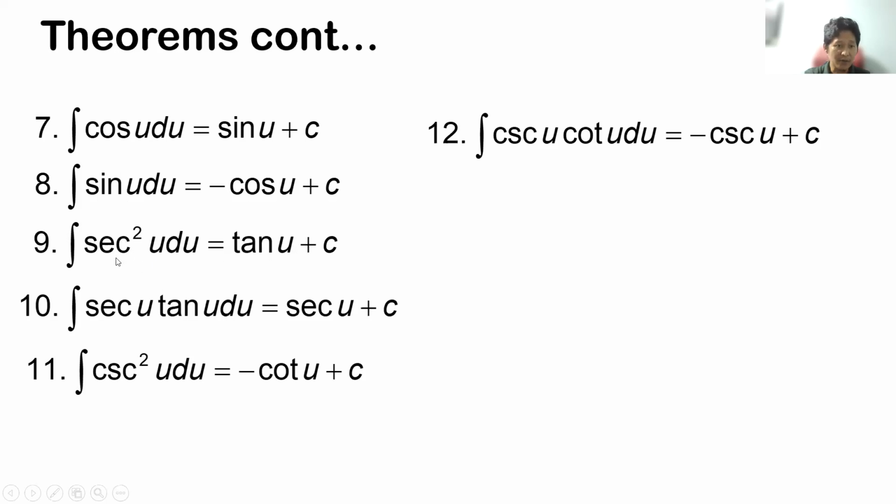Hindi pwedeng, kunwari, ginawa mo yung integral ng secant u, i-square root mo to, di ba? Hindi pwedeng ganon. Hindi pwedeng mo i-square root yung ito, mawawala yung square root dito, magkakaroon ng square root sa kabila. That's wrong. Same thing here. Itong secant u na to, hindi mo pwedeng i-divide itong secant u na to, magiging integral ng tangent u. Hindi pwede rin yun. Okay? So, ganun din si secant square. So, to get the integral of yung mga nawawala, yung secant u, tangent u, cosecant u, and cotangent u, we have the next one.